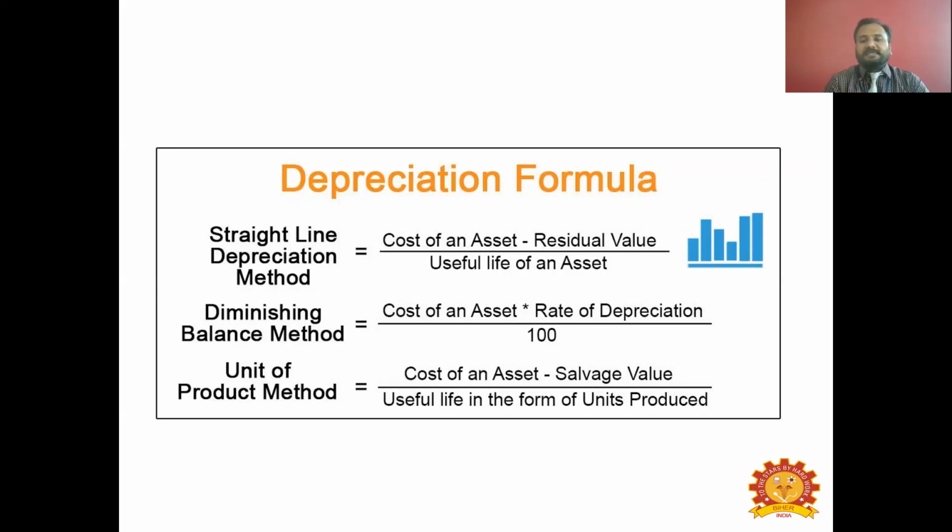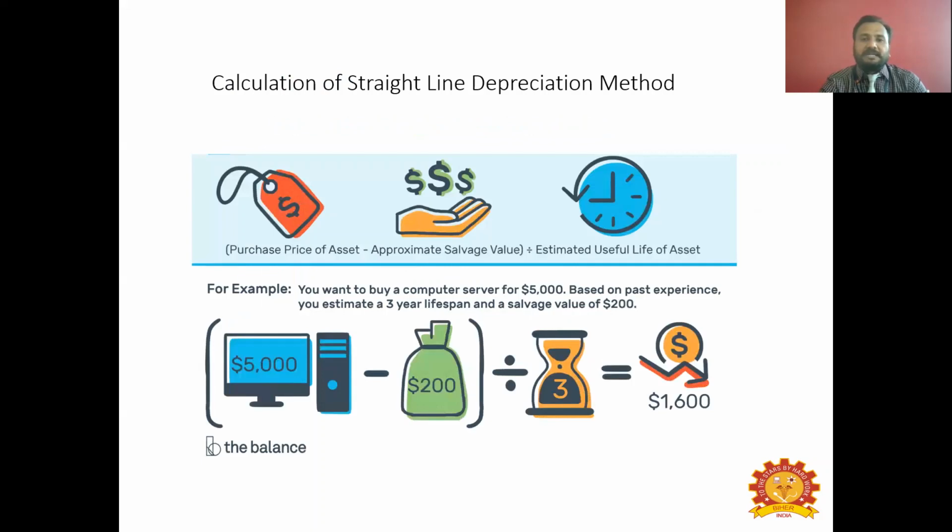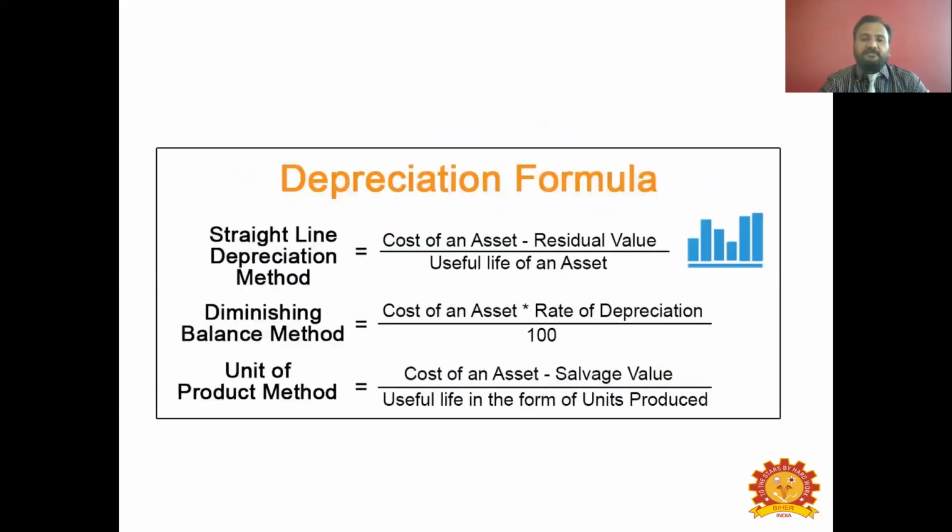So for this particular method, how we fixed the residual value in the first method, approximate residual value or salvage value. For this method, we need to fix an approximate rate of depreciation to calculate the diminishing balance depreciation. And you have the unit of product method. Here you have to mention cost of an asset minus salvage value divided by useful life in the form of units produced. So these are some of the different methods that you have to calculate depreciation in a farm inventory.